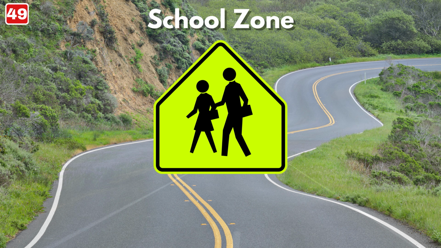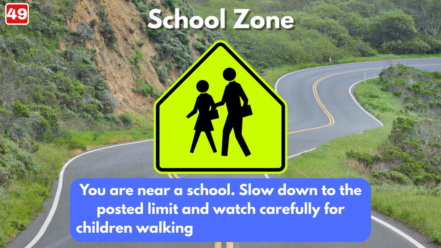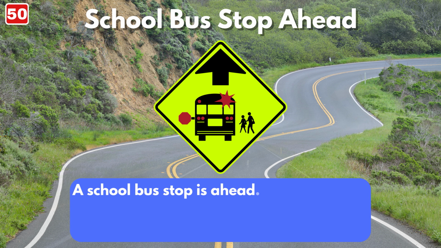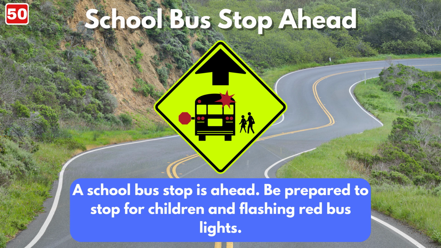School zone sign. You are near a school. Slow down to the posted limit and watch carefully for children walking or biking near the road. School bus stop ahead sign. A school bus stop is ahead. Be prepared to stop for children and flashing red bus lights.